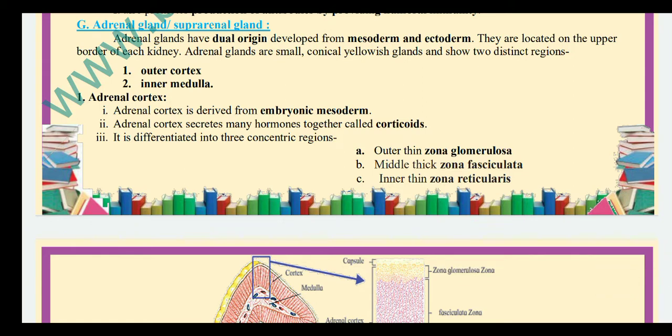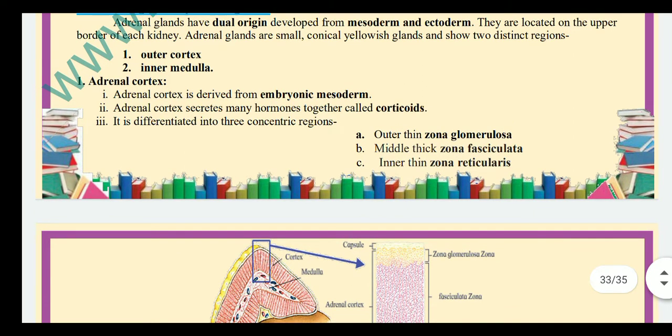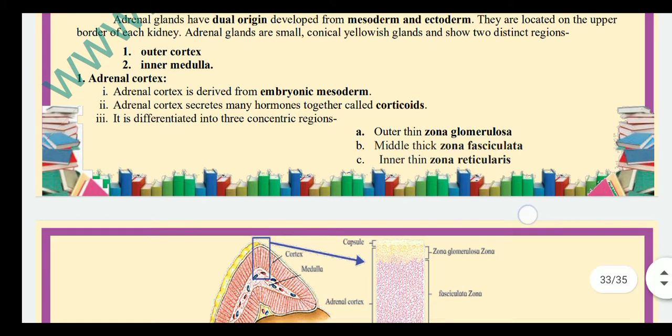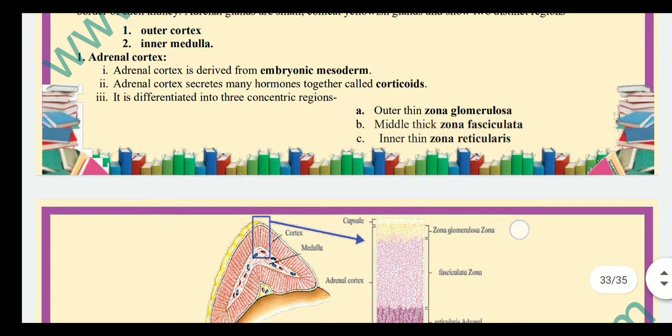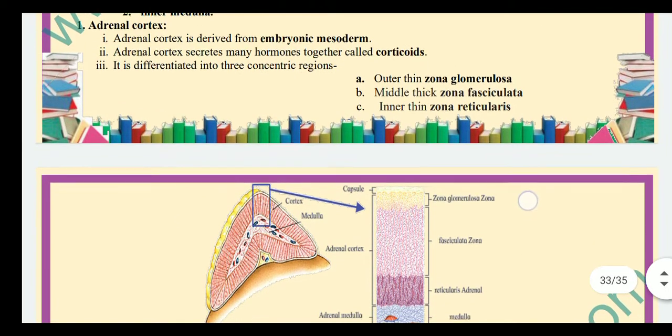Adrenal gland or suprarenal gland. Adrenal glands have dual origin, developed from the mesoderm and ectoderm, located on the upper border of each kidney. So adrenal glands are small conical yellowish glands and show two distinct regions, outer cortex and inner medulla.